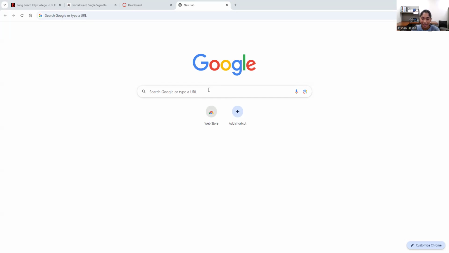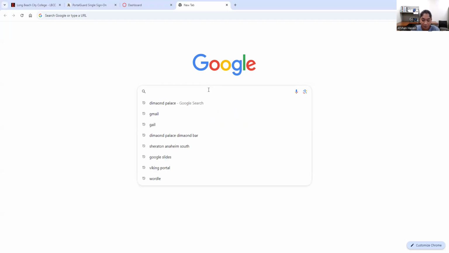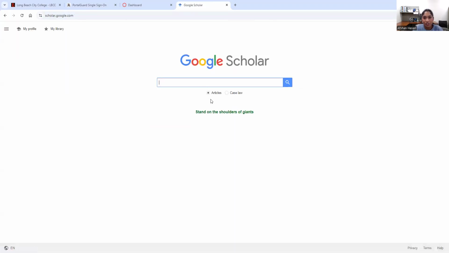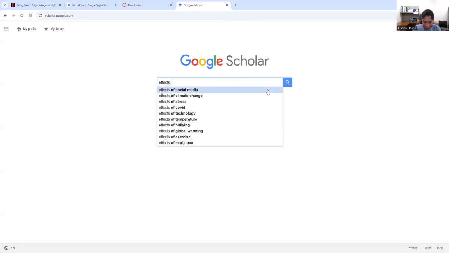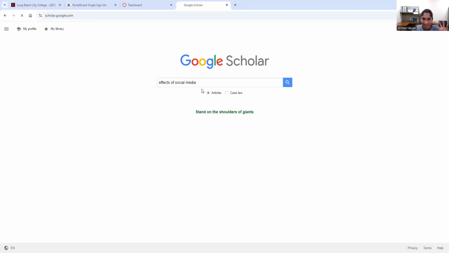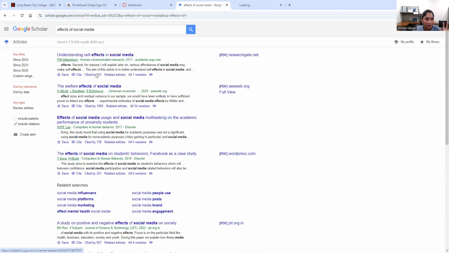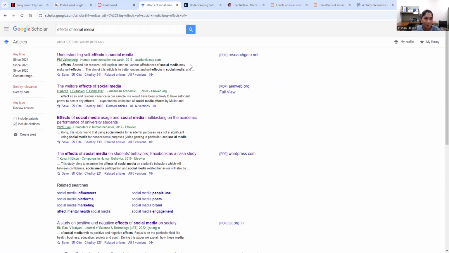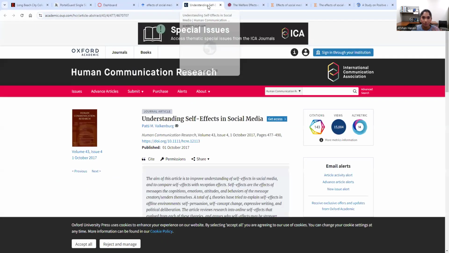In order to find an article that conducts some type of experiment, it's best if we first go to Google Scholar, right? Once you click on Google Scholar, it's automatically going to give you articles. The best thing to type in is "effects of," and then any topic that you're interested in, like brain or social media. Let's talk about effects of social media since it's the first one here. I'm just going to open the first five of these, because usually we know that social media is linked to your mental capacity as well as your mental state. So let's just go with that.